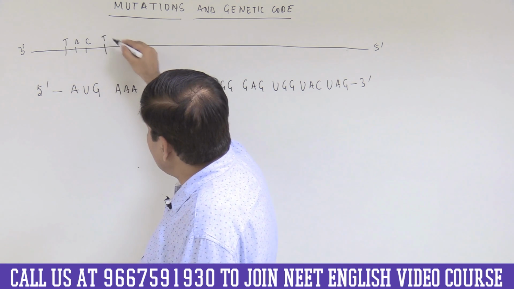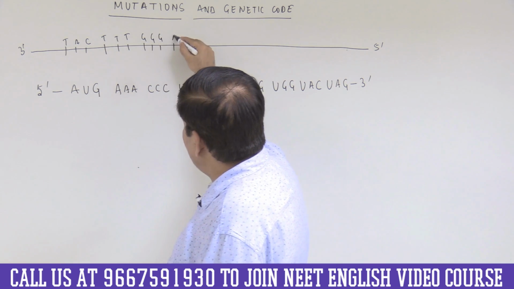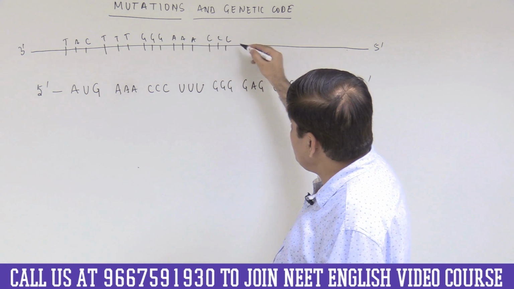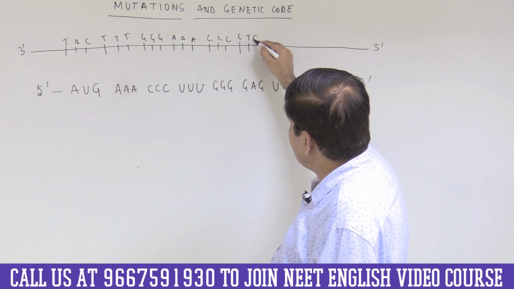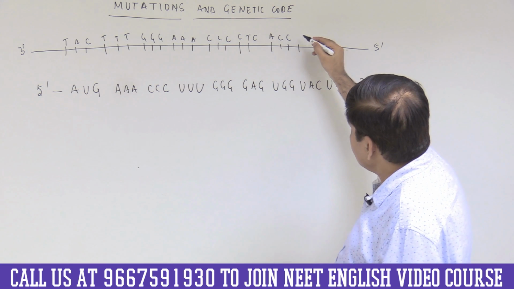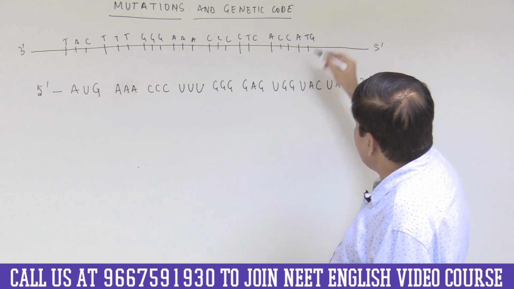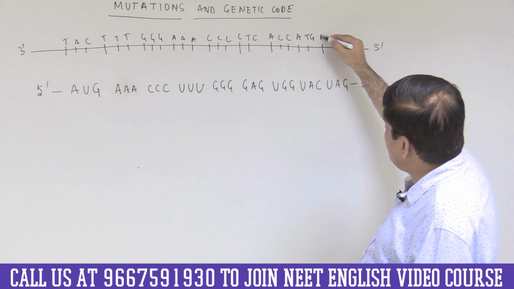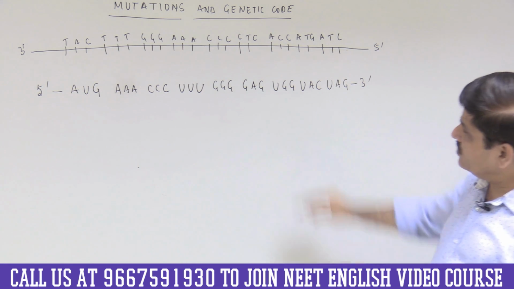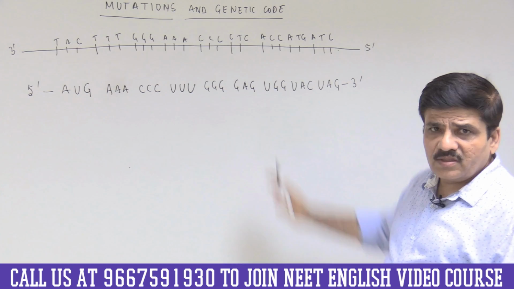you will have T, you will have G, you will have A, and then it will be C, and then C, then it will be A, C, then this would be A and T and G, A, T and G, and this would be A, this would be T, and this would be C. So this would be the template of the DNA on which this particular messenger RNA was transcribed.